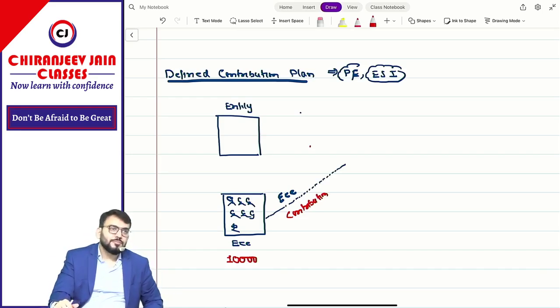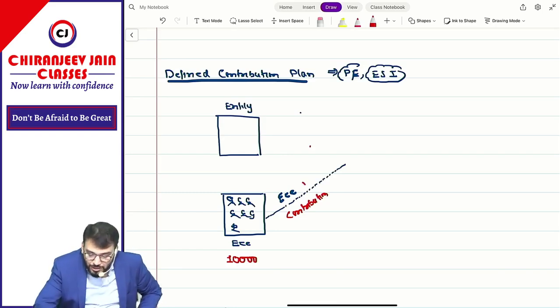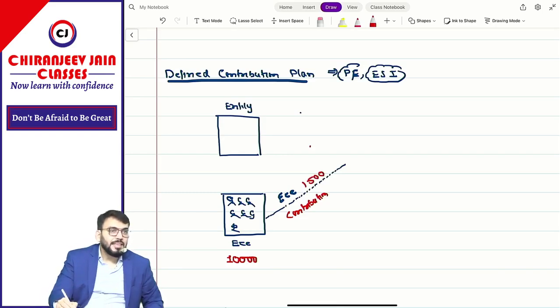And as per this act, 15% of salary needs to be deducted. So 15% is how much? 1500. So how much will be paid as salary? 8500. So what will the entity do with this 1500?